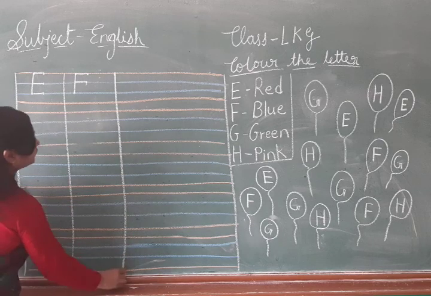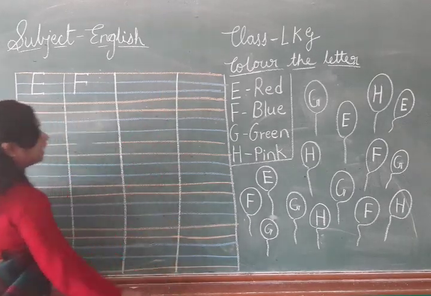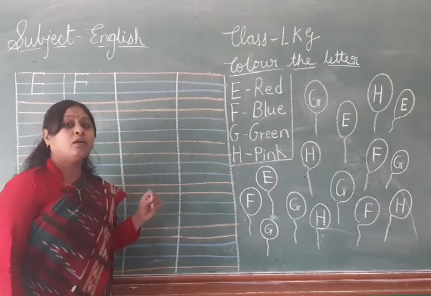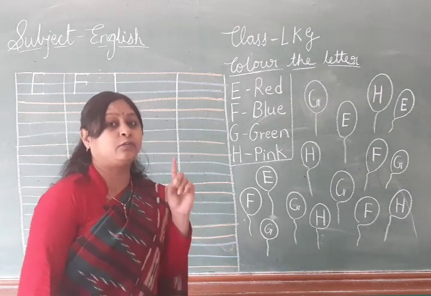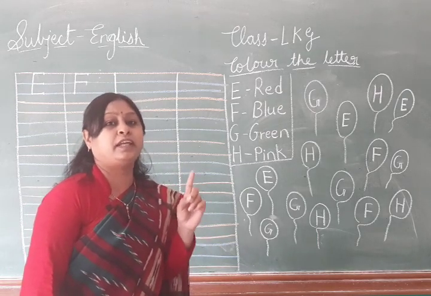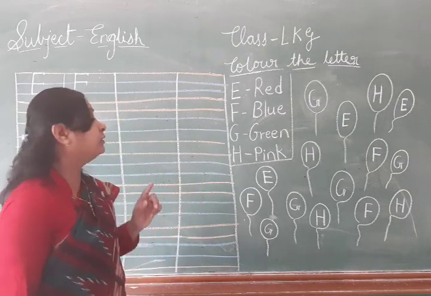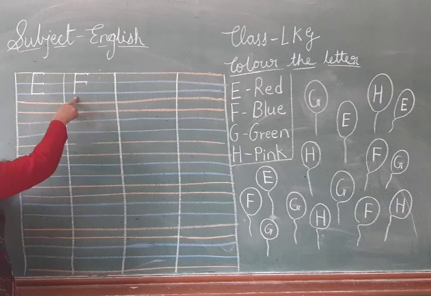Complete, you have to write in your notebook. You have to write one full page in your notebook. Okay? So, E, F. After E, which letter will come?